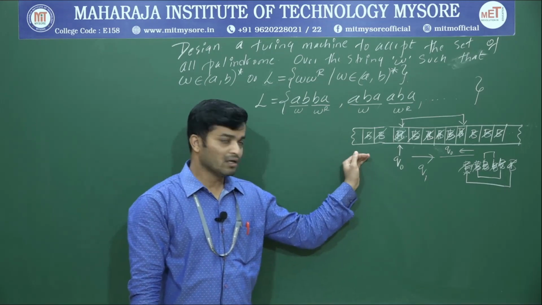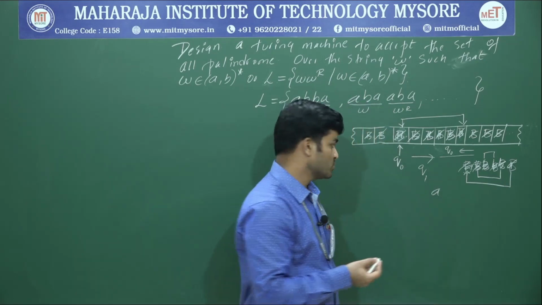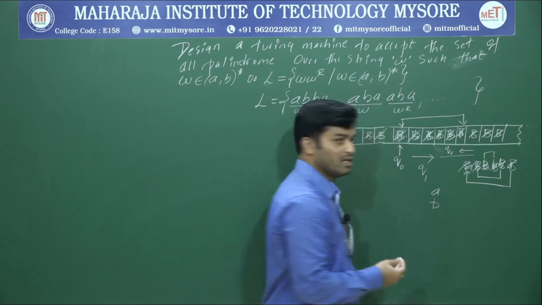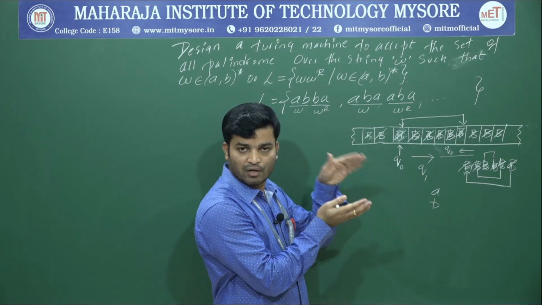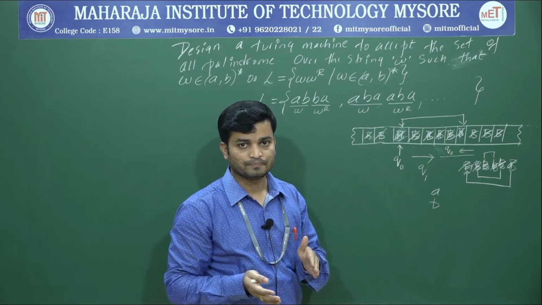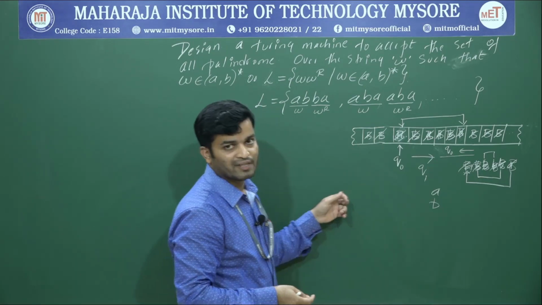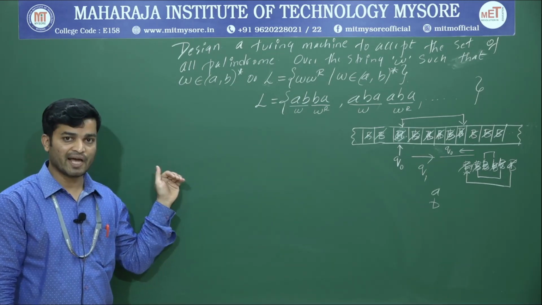And here there are two cases. One is the string may start with A. Another possibility is the string may start with B. So what we will do, we will design a Turing machine for a string starting with A. Then we will replicate that one. Okay, yeah. So first I will write the transition function, then we will write the transition diagram.